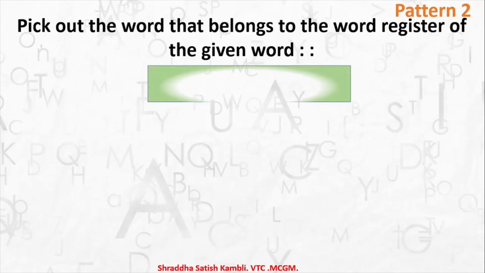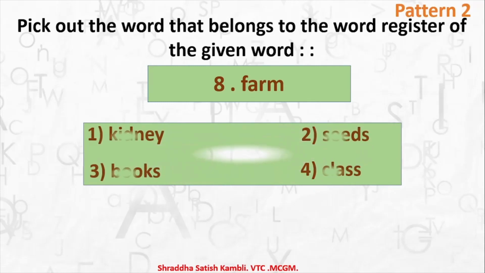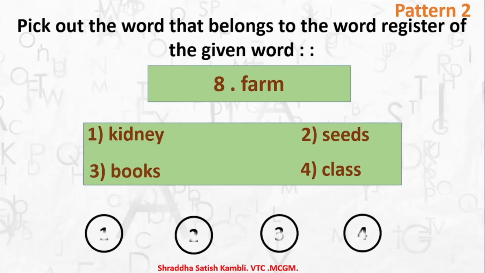Okay, so let's take a look at the word. It is farm, F-A-R-M, farm. Okay, let's check out which are the options. So 1 kidney, 2 seeds, 3 books, and 4 class. So 1, 2, 3, or 4. Which option belongs to farm and which options do not belong to the word farm? So it is option number 2, seeds. So on a farm you sow seeds, okay, and you reap crops. So then you have nothing to do with kidney or books or class. Alright, so this was the first example in pattern 2.